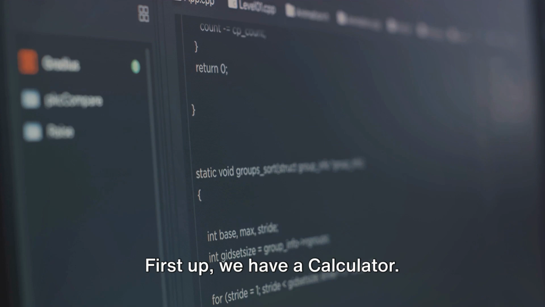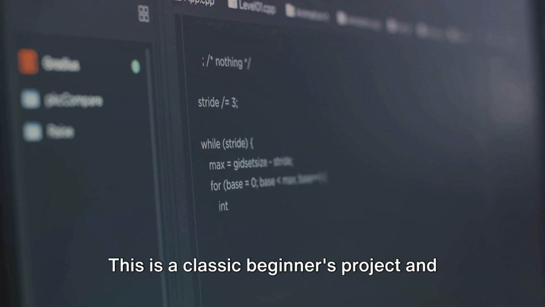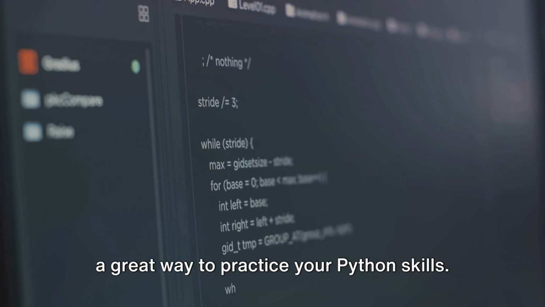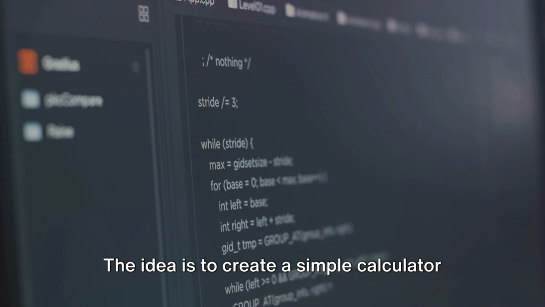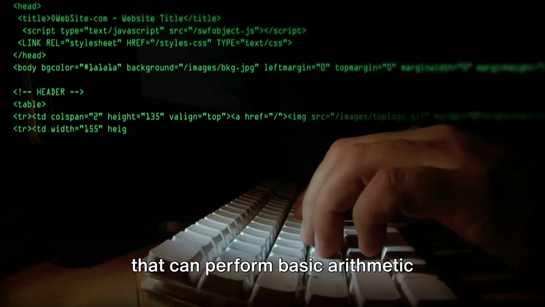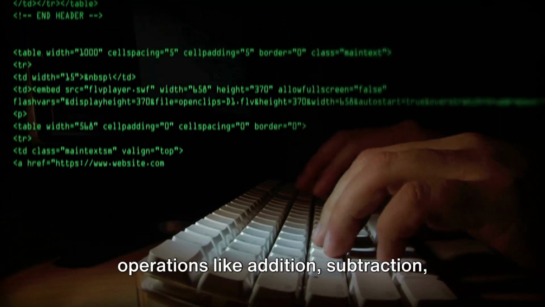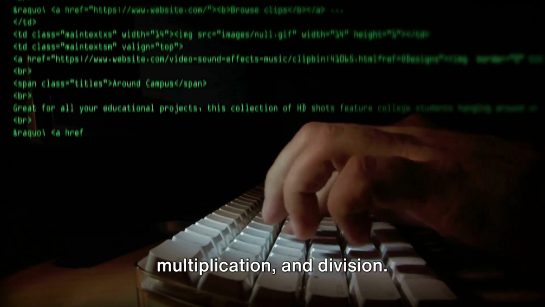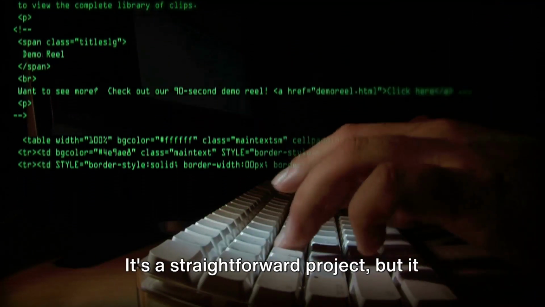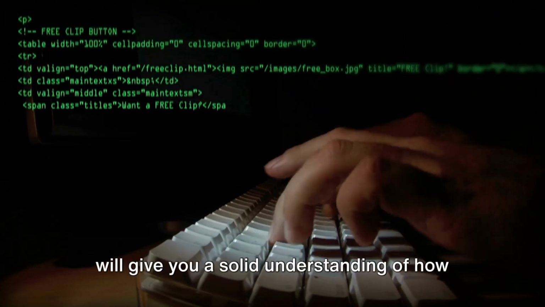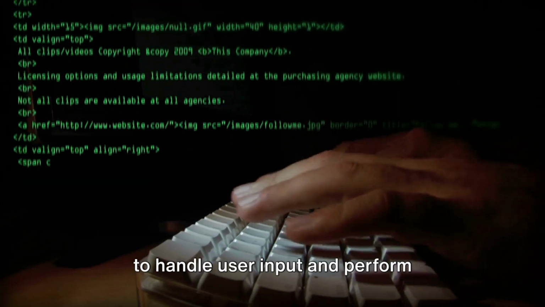First up, we have a calculator. This is a classic beginner's project and a great way to practice your Python skills. The idea is to create a simple calculator that can perform basic arithmetic operations like addition, subtraction, multiplication, and division. It's a straightforward project, but it will give you a solid understanding of how to handle user input and perform